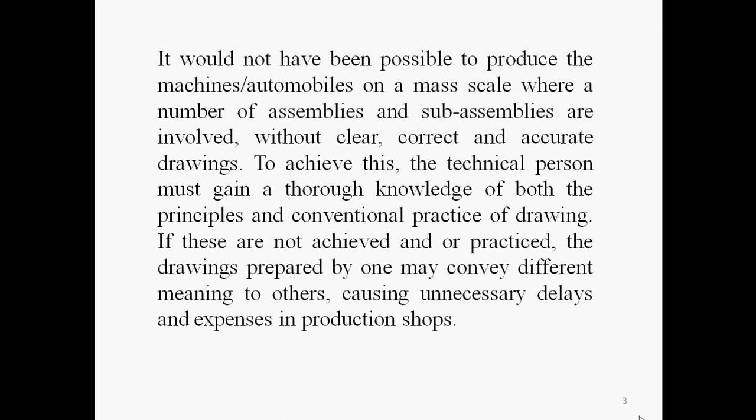Suppose we want to manufacture a spindle, then what type of heat treatment is there, what length, what tolerances, and if GD&T is required, what type of GD&T. All must be clear on the drawing, because this is the language of the engineer and we are communicating this drawing to the supplier. If the drawing is wrong, then we get faulty components from the supplier end. Then there is a problem in the sub assemblies and in the final assembly.